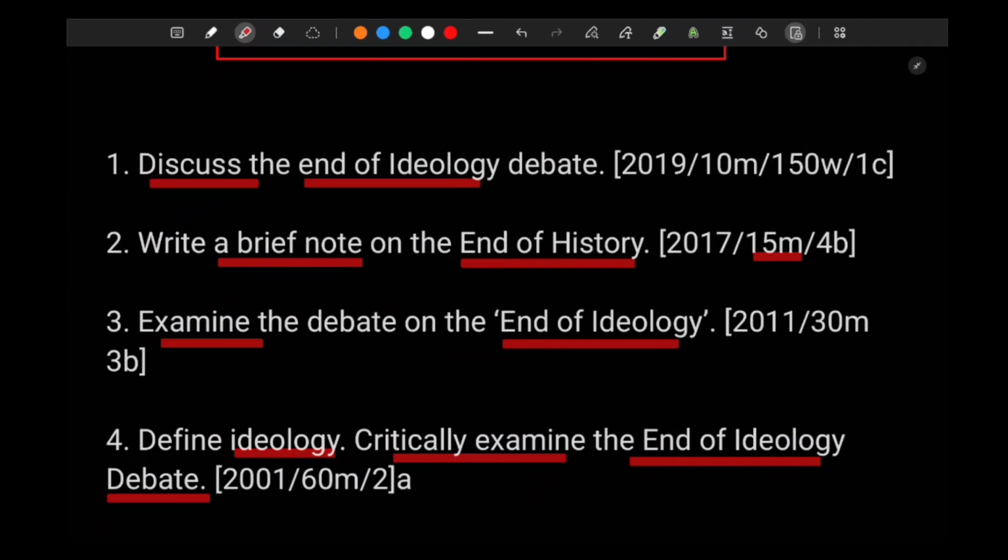I hope you will be concentrated and bear with me on this topic. I'll start with the end of ideology and end of history thesis. I'll start with the end of ideology thesis from the next lecture.